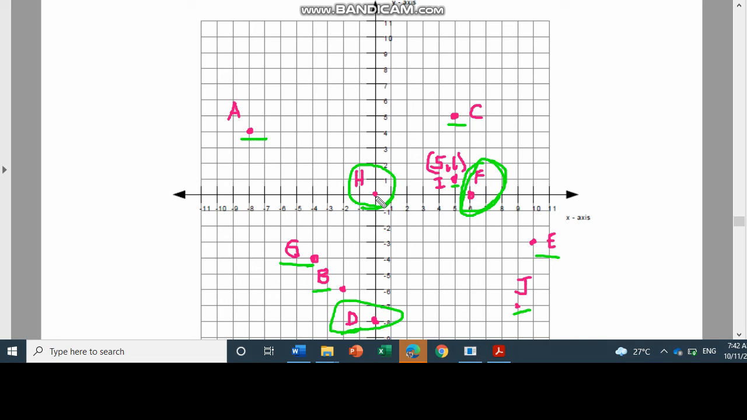So, this is how you are going to plot points on the Cartesian plane. I hope this video would help you better understand the lesson in Module 6 and you can answer the assessment given to you